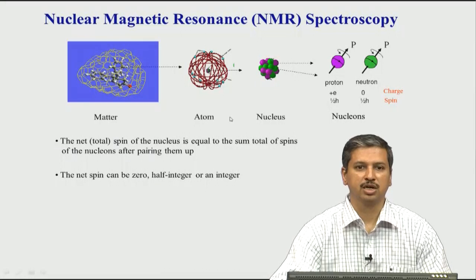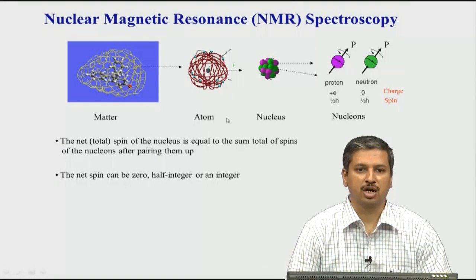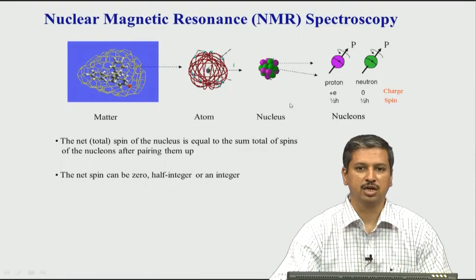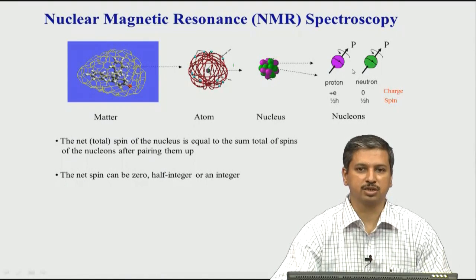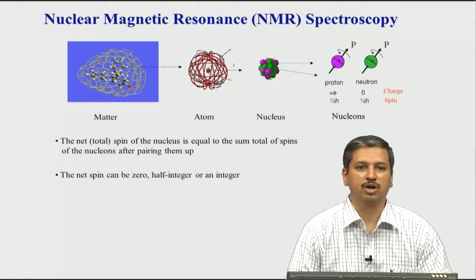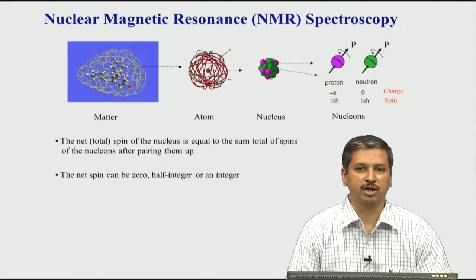Now what happens is that the protons and neutrons start pairing up with each other. Suppose I have one proton and one neutron, they can pair up with each other such that one nucleon will have a positive half and the other nucleon will have a negative half, and they cancel each other. So, pairing essentially cancels out the spin of the particles. That means after pairing protons and neutrons together, the total nucleus has a net spin value, which is the value you arrive at after pairing up all the protons and neutrons. This net spin can have any value, as we will see shortly.